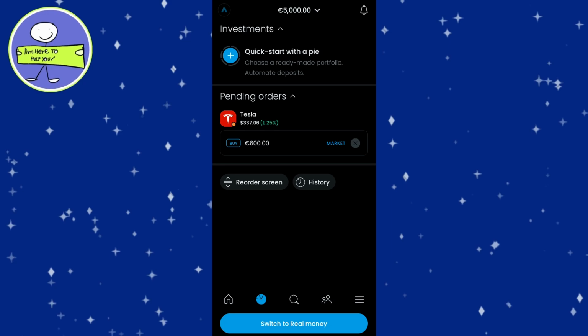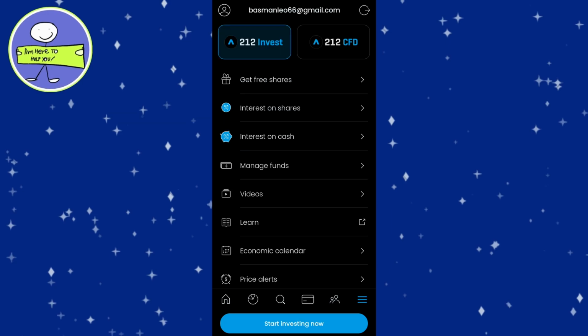When you're ready to withdraw your funds, the process is quick and simple. First, tap on the 3 lines located at the bottom right corner of the screen, which will open up the menu. From there, select the Manage Funds option, and then click on Withdraw. You'll be prompted to enter the amount you wish to transfer from your trading account to your bank account.